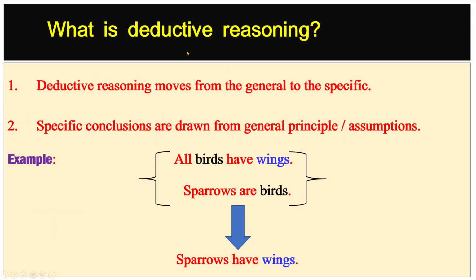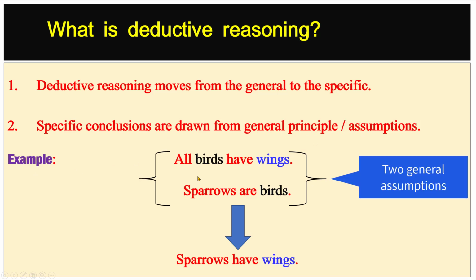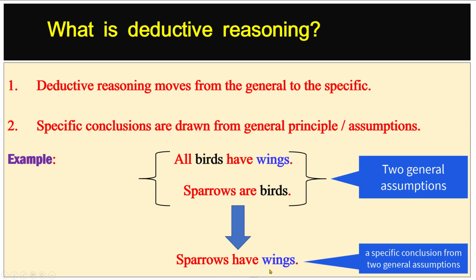What is deductive reasoning? Deductive reasoning moves from the general to the specific. Specific conclusions are drawn from general principles or assumptions. For example, if we say all birds have wings, sparrows are birds, then we can say sparrows have wings.